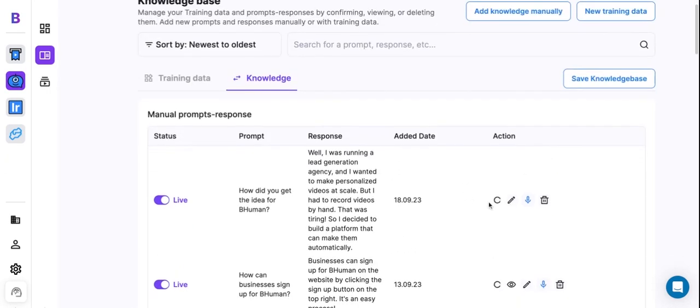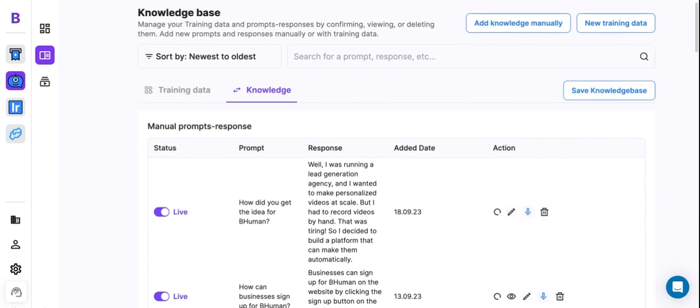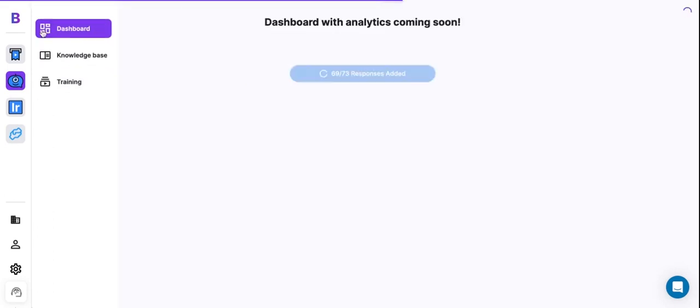So once the videos are done generating, how do we build a persona with them? How do we actually talk to our clone? Well, it happens over here in the dashboard. And we're adding in a ton of analytics where you can see conversations your persona is having with people in real time, so just hang tight for that. But over here, you can see we have 69 of 73 responses added, and we need to wait for those videos to generate before we can continue. So with that said, we'll pause here and come back when the videos are done generating.